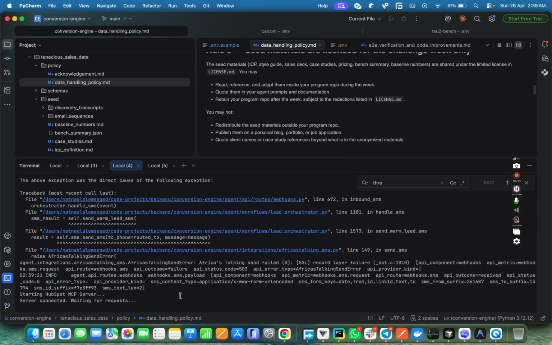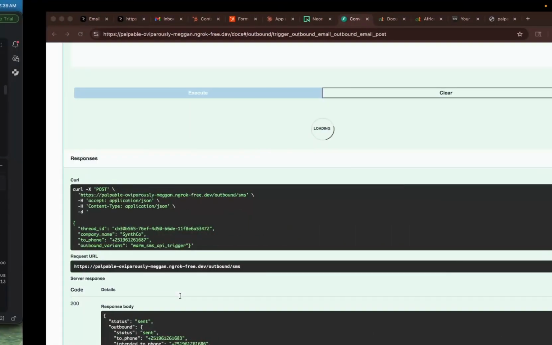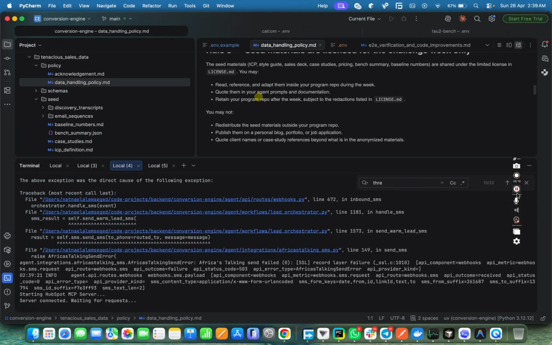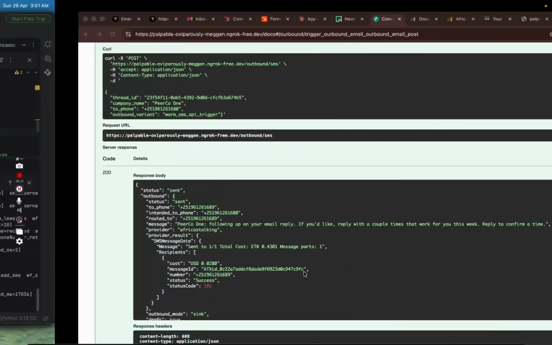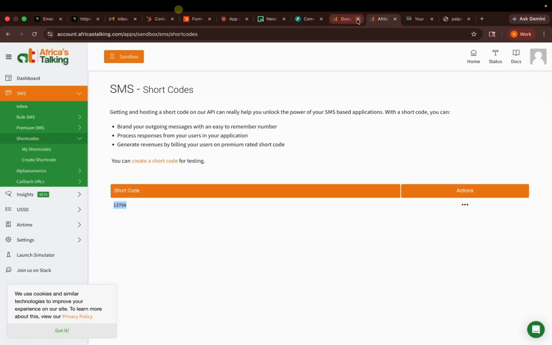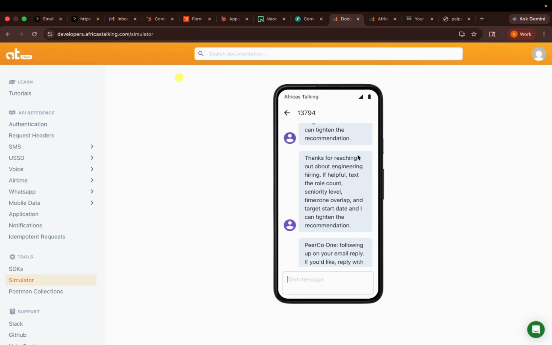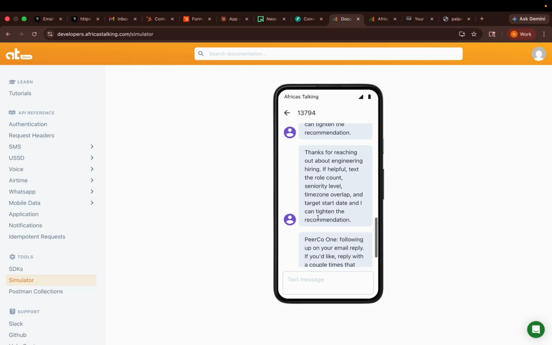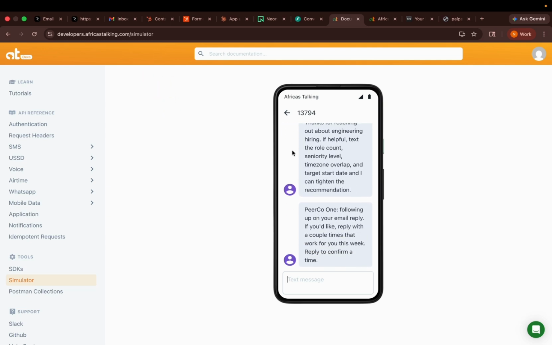It's making a request via the HubSpot MCP server. It's registered. So we got a success response with a message it generated. There were a few runs. We also have the cost breakdown, the status and everything. As you can see, it says thanks for reaching out about the engineering hire. So it does respond once it knows that this is a warm lead.